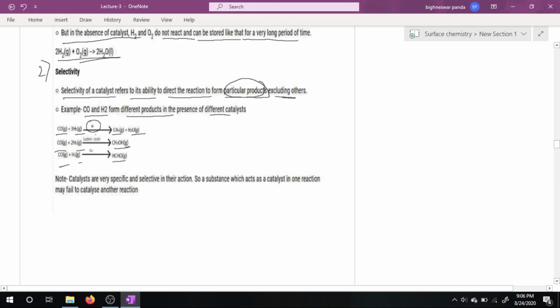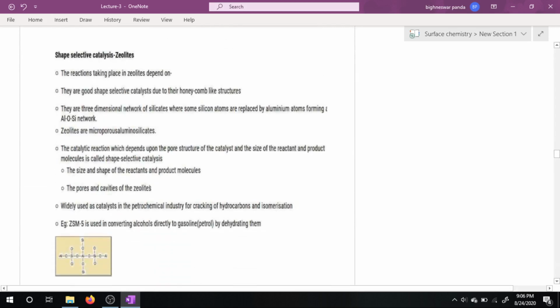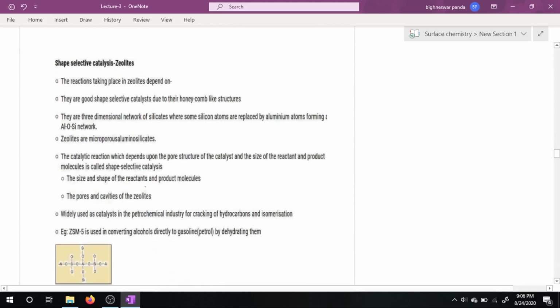Here nickel is the catalyst, here Cr2O3 is the catalyst, here copper is the catalyst. So different catalysts form different products, but the reactant molecules are the same. This is selectivity. Then come to the next part, shape selective catalyst or zeolites.